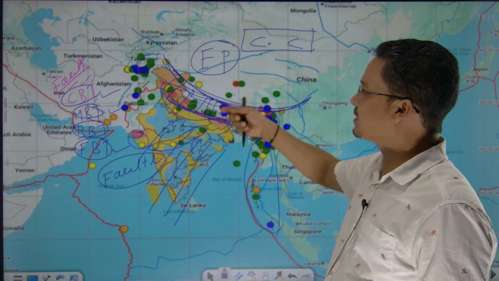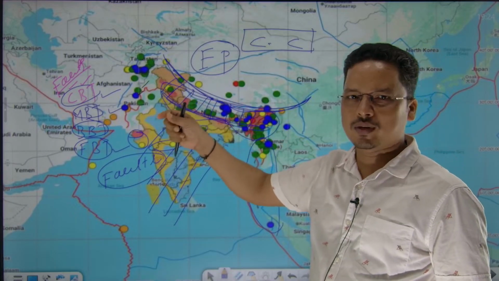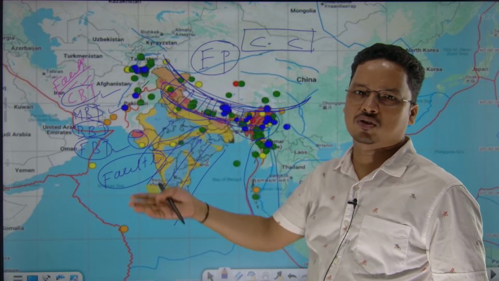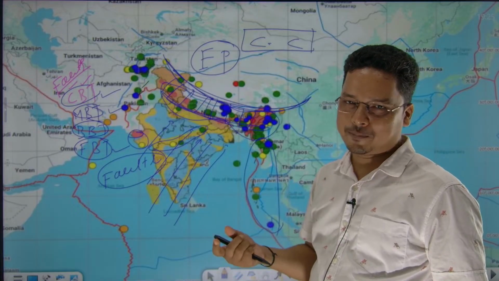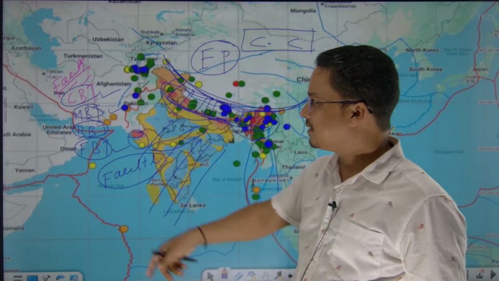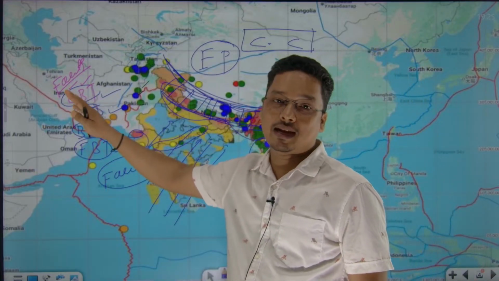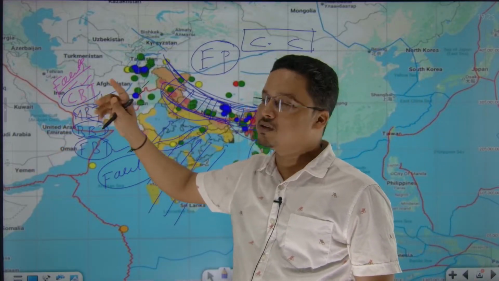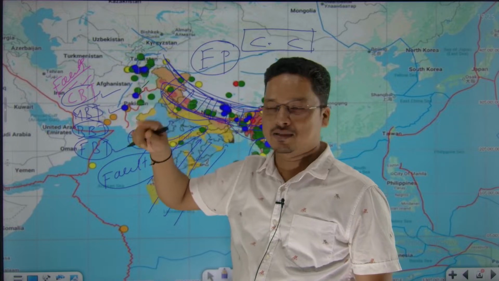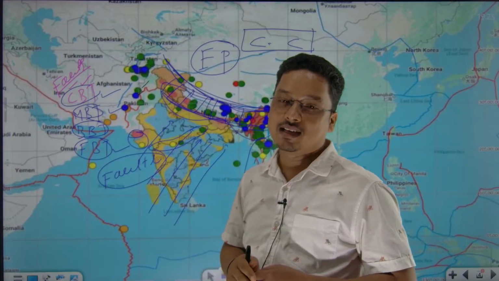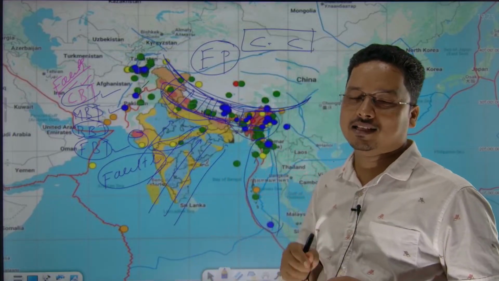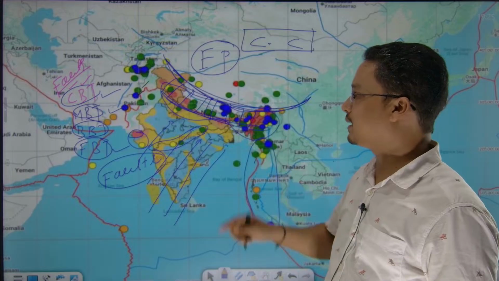Or I would say the Indo-Tibetan suture zone. You can also mention that one. That is also a fault line, between Tibet and the Greater Himalaya. The CBT is between the Greater Himalaya and Middle Himalaya. The MBT is between the Middle Himalaya and Sivalik, and the FBT is between Sivalik and the Gangetic Plain. These fault axes are the major reason for the earthquakes in the Himalayan region.